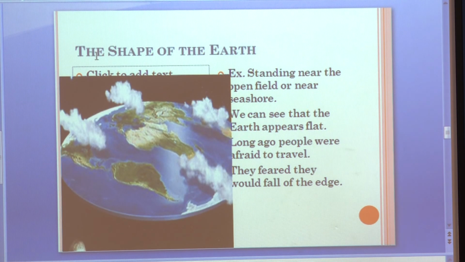After that we see the shape of the Earth. Here in the picture you can see that the Earth looks flat. If we stand near an open field or near the seashore, we can see that the Earth appears flat. Long ago, people were afraid to travel because they feared that they would fall off the edge.